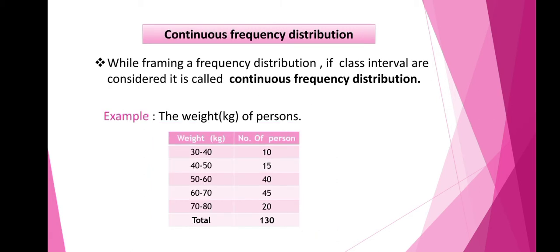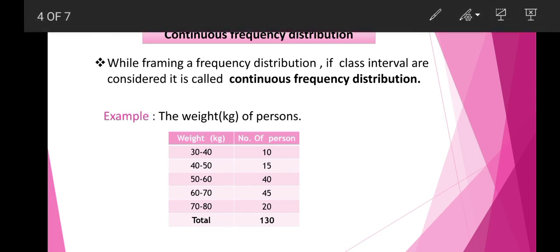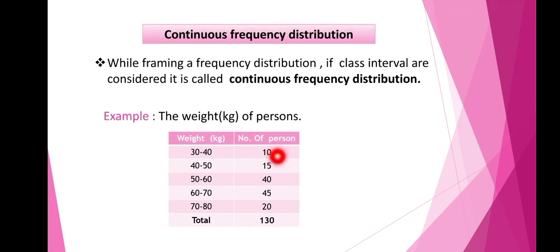Next, let us see what you mean by continuous frequency distribution. While framing a frequency distribution, if class intervals are considered, then it is called continuous frequency distribution. You can see the example. Weights of persons. Weights are given in kgs, and you can see the class intervals are given here. Corresponding to that, the number of persons is given. So we can say that 10 people have their weights between 30 to 40 kg, and 15 people have their weight between 40 to 50 kg.